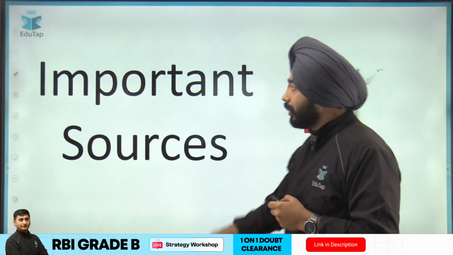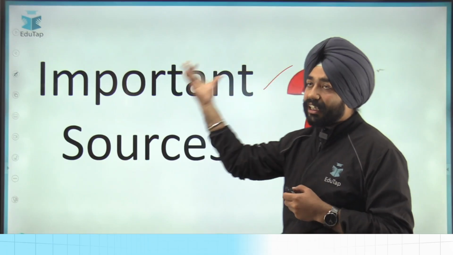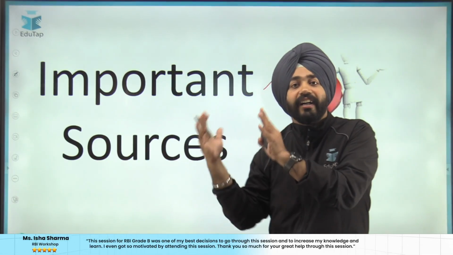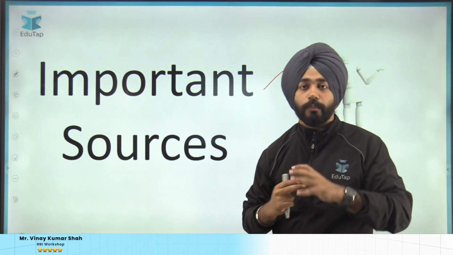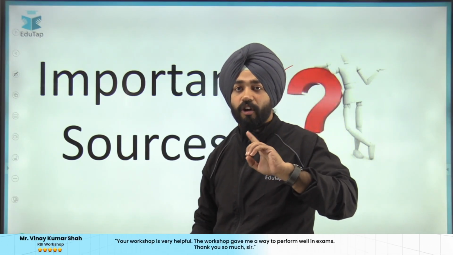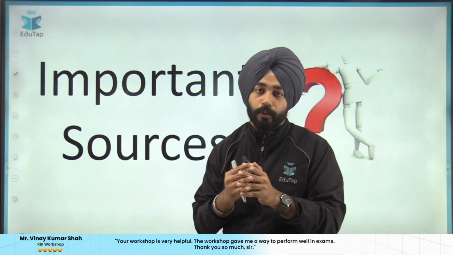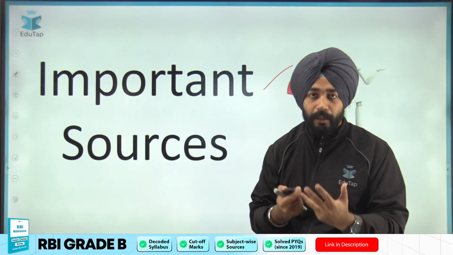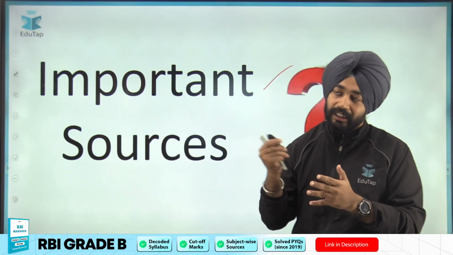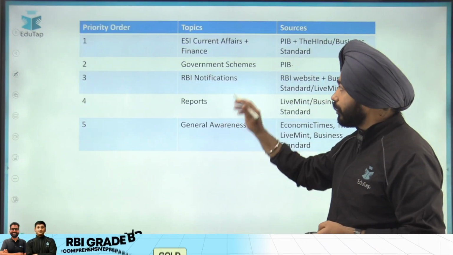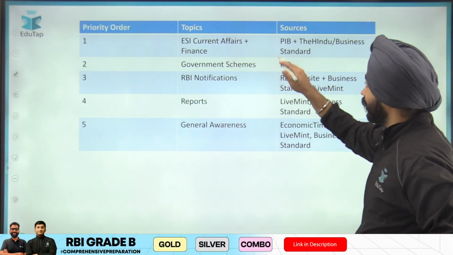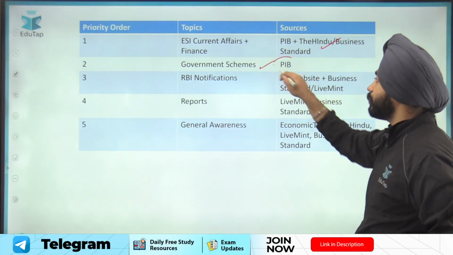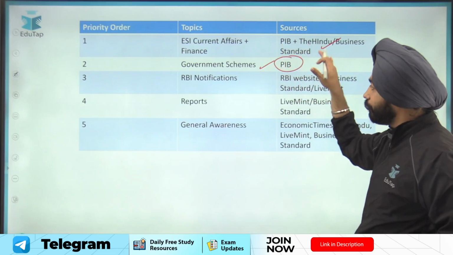Now let's talk about the prominent sources which you can refer to if you are preparing on your own. Obviously, I will say guys, there is no defined source. So I always recommend that you go with a compilation for the examination because that will really help sort out your things. But if you are studying on your own and you have an ample amount of time, you can go to different sources. These are the prominent sources you must read. For ESI current affairs, go with PIB, The Hindu or Business Standard. For government schemes, only go with one prominent source, that is Press Information Bureau.